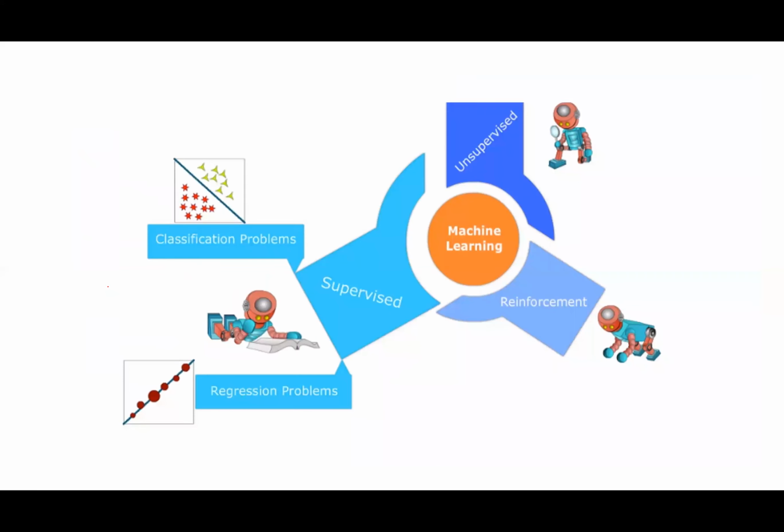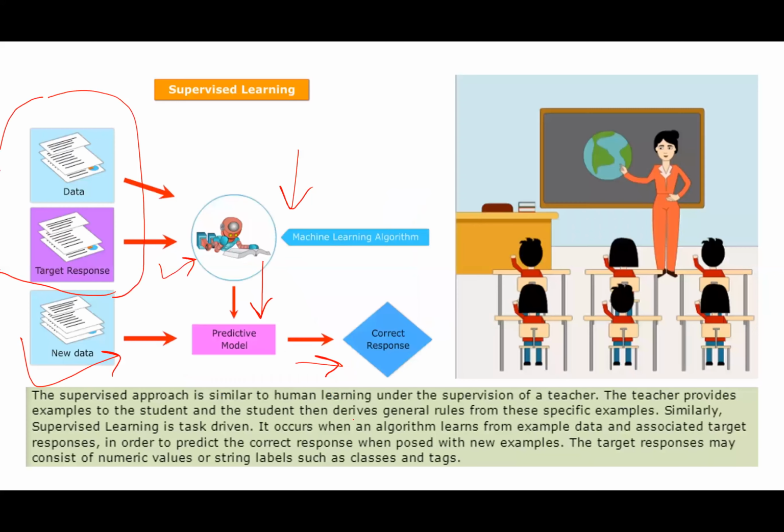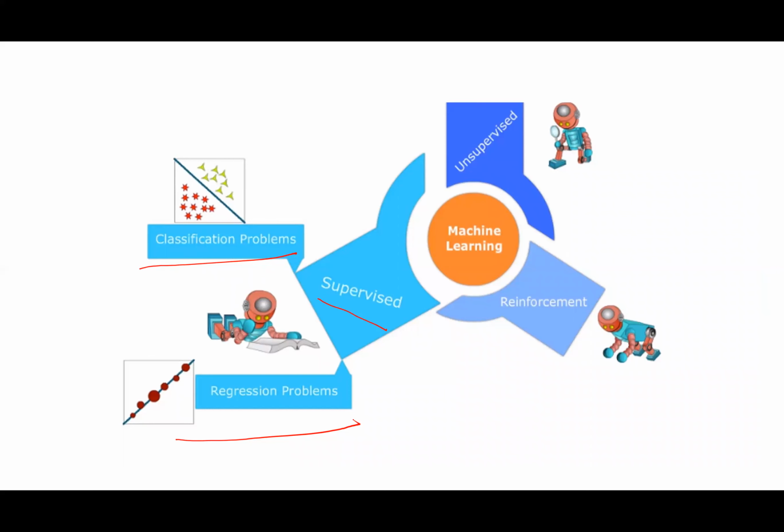Now what are the different ways in which I can use supervised learning? One is a classification problem, one is a regression problem. Classification problem is just what we discussed. This is a cat, this is a dog. Based on a picture, tell me what this thing is. So I have to classify objects into different categories. Suppose based on your marks, I have to tell you whether you are first grade or second grade or third division, what is your rank.